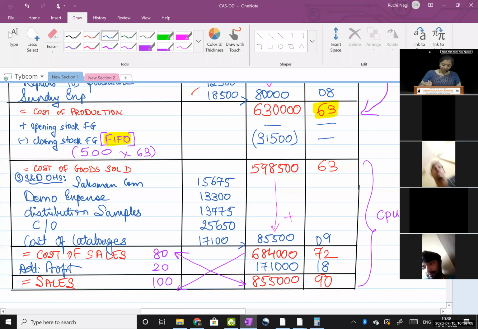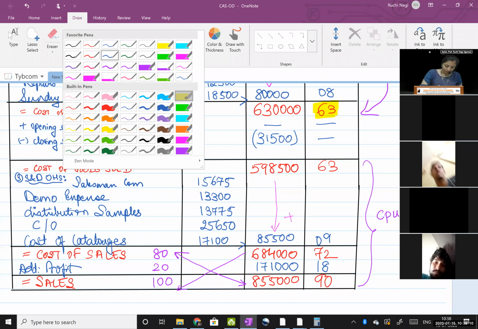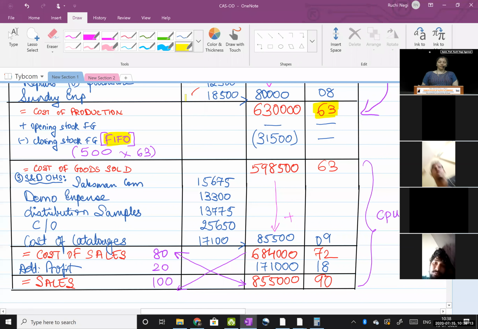Whatever I did. Okay. So understood? Why are we studying cost sheet? To calculate cost. See, cost price is how much? 72. So if you're making this finished goods, you have to incur a cost price of 72 rupees. Then you can sell at 90 rupees. This is selling price. And you can gradually make a profit of 18 rupees per unit. Am I clear to everyone? Just acknowledge it in the chat box.